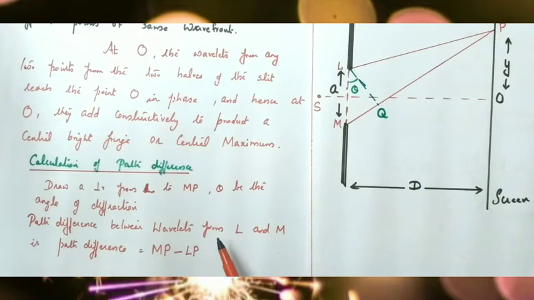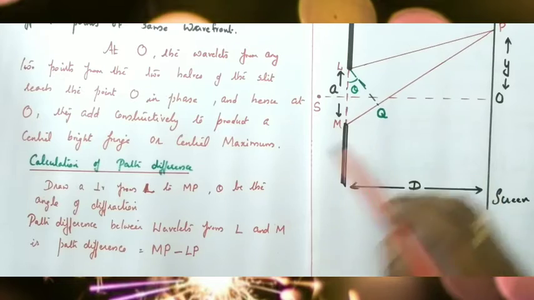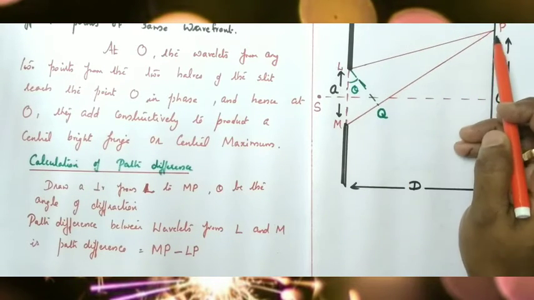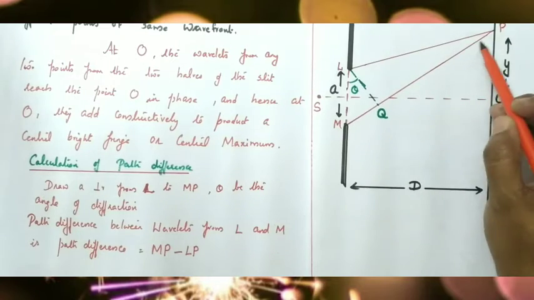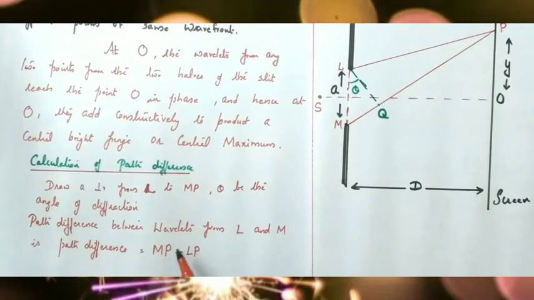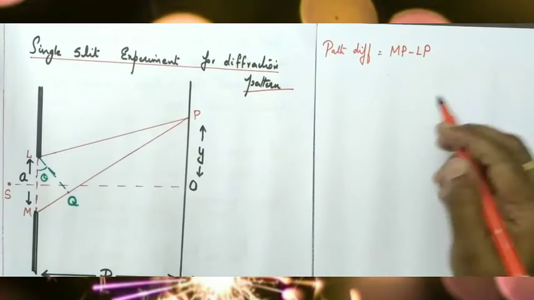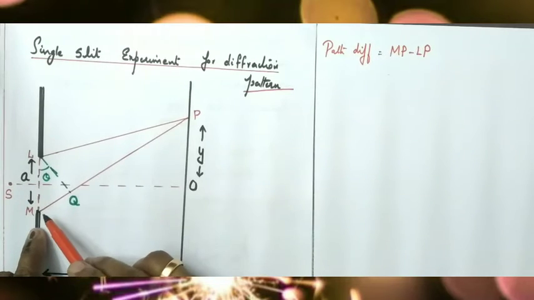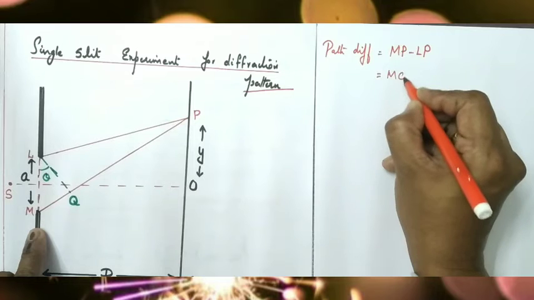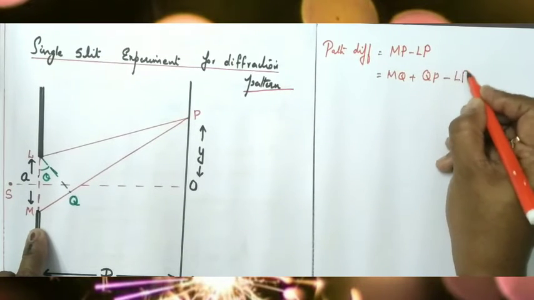The path difference between wavelets from L and M, what is the path difference? Path difference between wavelets from L reaching the point P and M reaching the point P is MP minus LP. So path difference is MP minus LP. And here this MP can be written as MQ plus QP, isn't it? MP can be written as MQ plus QP, minus this LP.